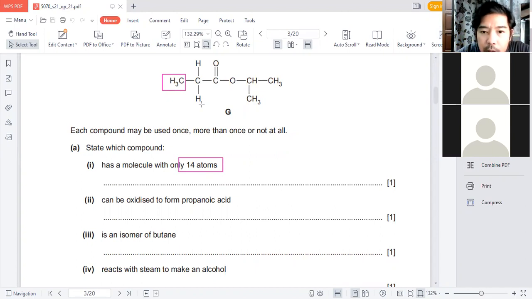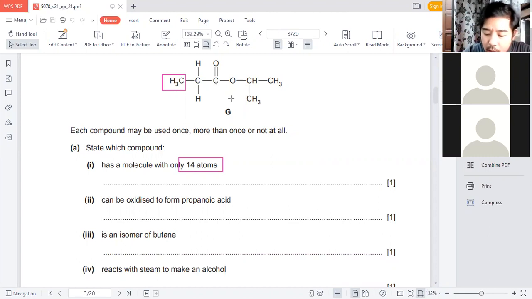So this is 4. Three hydrogens and 1 carbon, 3 plus 1 is 4. So this 4, altogether, this is 4, 5, 6, 7, 8, 9, 10, 11, 12, 13, 14, 15, 16, 17, 18, 19. That G would not be the molecule. So straight away, it would not be that one.